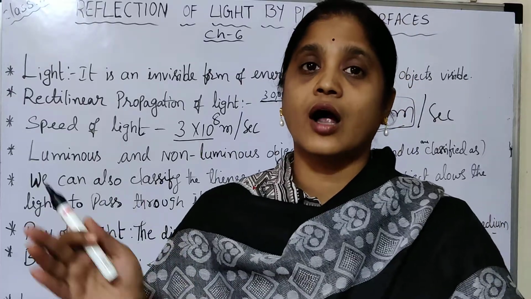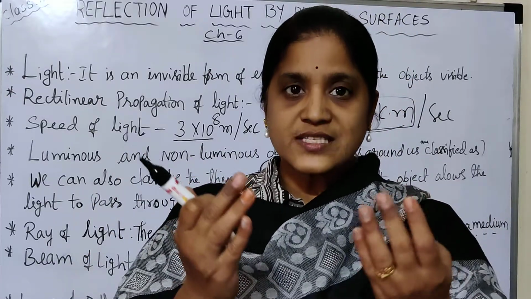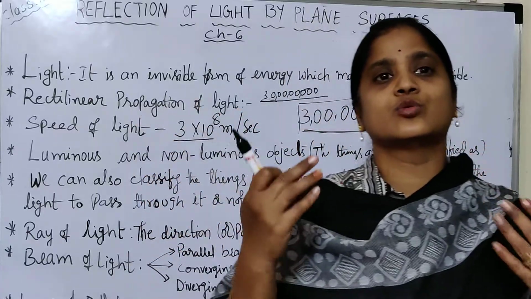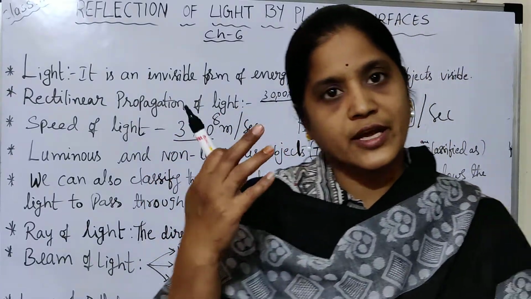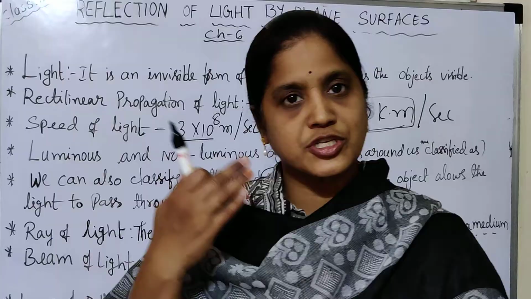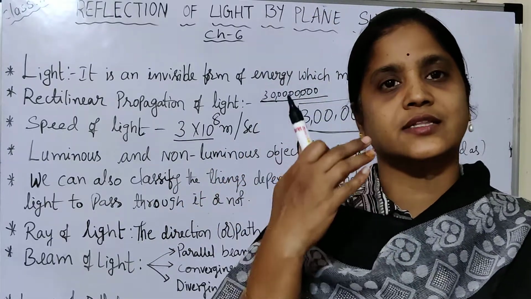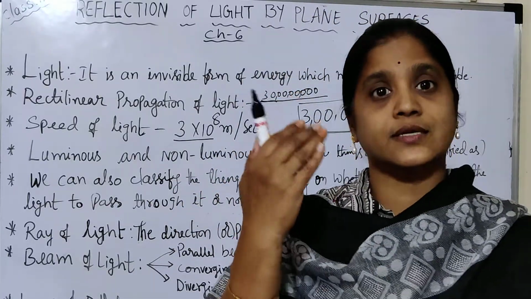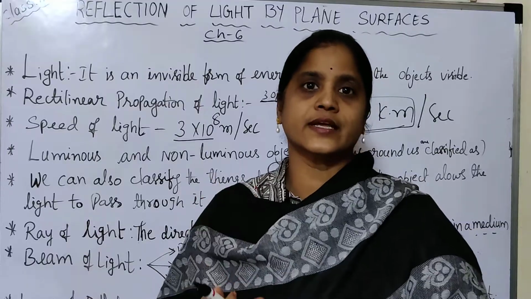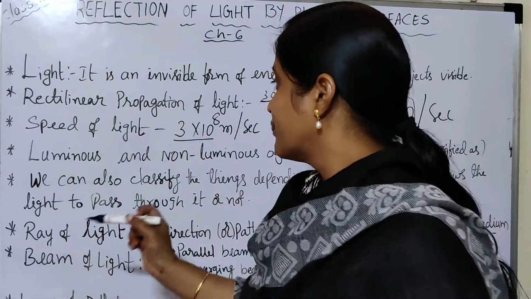When the sunlight falls on the moon, the moon reflects the light to us, so that the reflected light reaches our eyes. Then we can see that the moon is giving light.